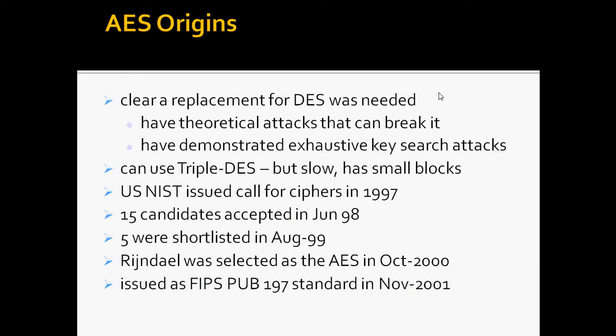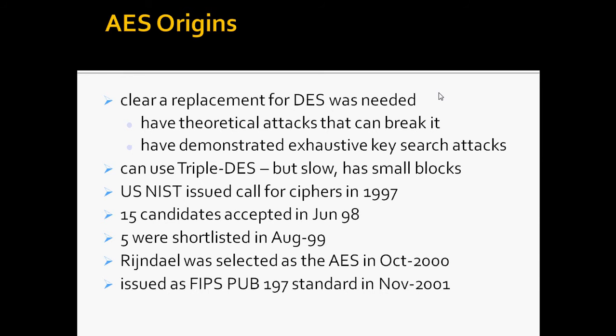The AES origins: we used to use DES before for encryption and decryption in cryptography, but we need some replacement for DES because we have some theoretical attacks that can break it, and we also have a demonstrated exhaustive key search attack. So we can use triple DES, but that is very slow, and it also has a small block size. So we need some replacement. That is what we got, the Advanced Encryption Standard.